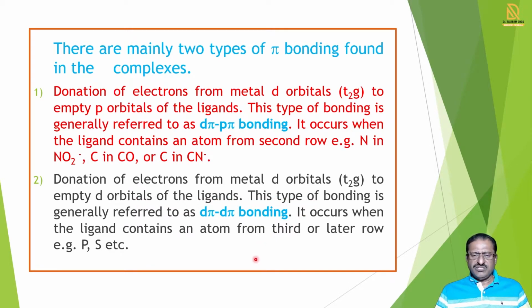Means in this case, the metal d orbitals containing lone pairs combine with the empty orbitals of the ligand, which are of the d shells, and form d pi-d pi bonding. This type of bonding is generally observed in ligands of phosphorus and sulfur.